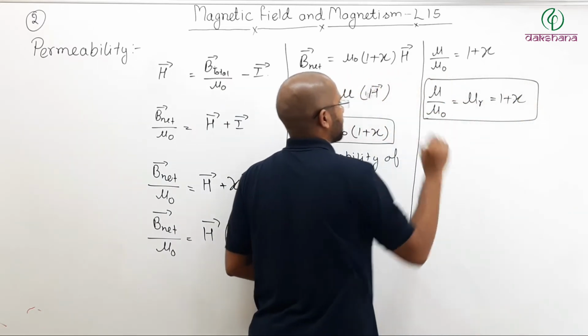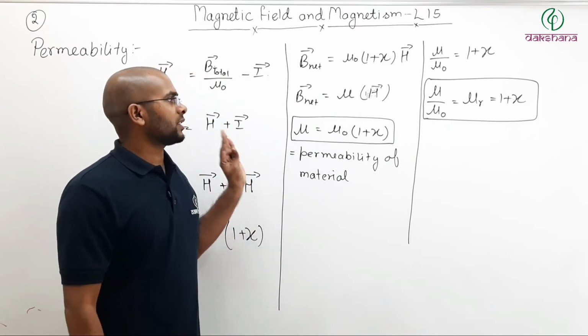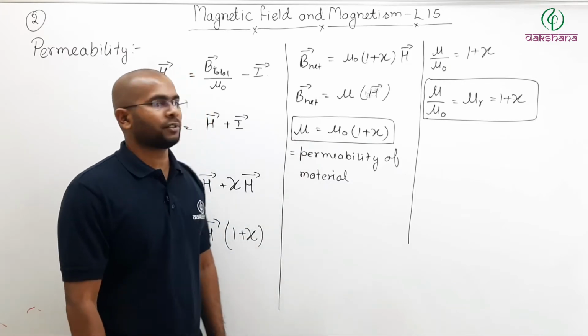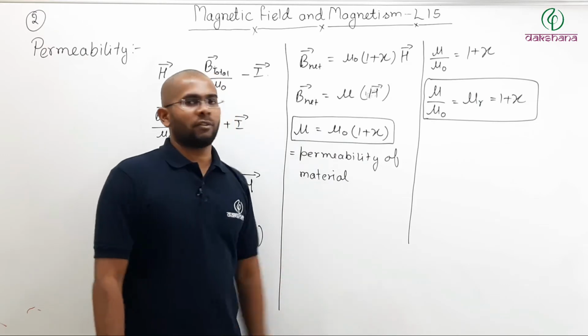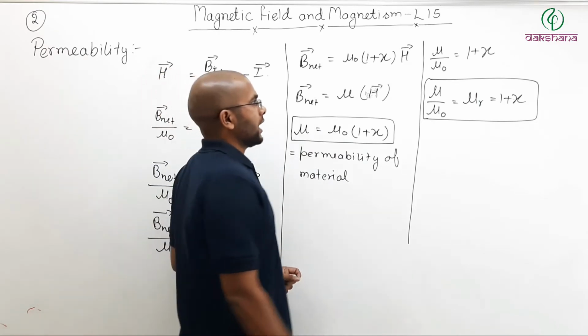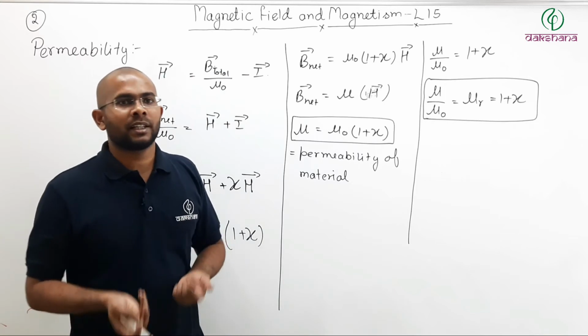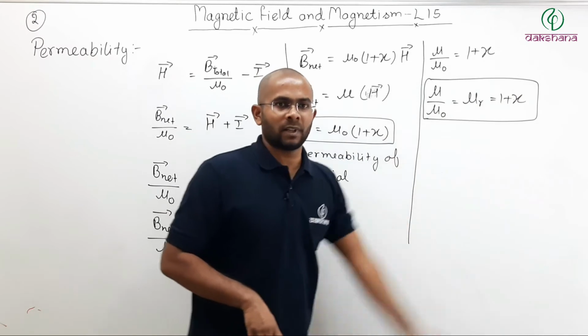There are a lot of formulas in this chapter, no problem. You just have to understand the concept, and few formulas are there which you can remember. If you understand the concept, then remembering the formula becomes easy. So relative permeability is nothing but permeability of material divided by permeability of vacuum, or 1 plus susceptibility of material.